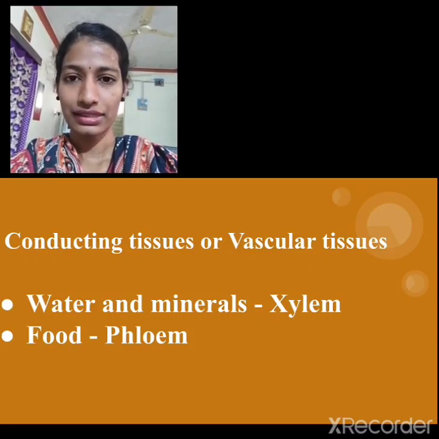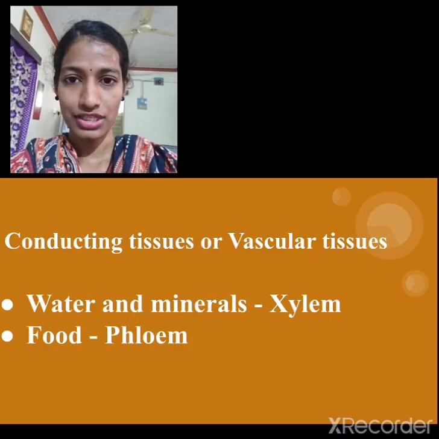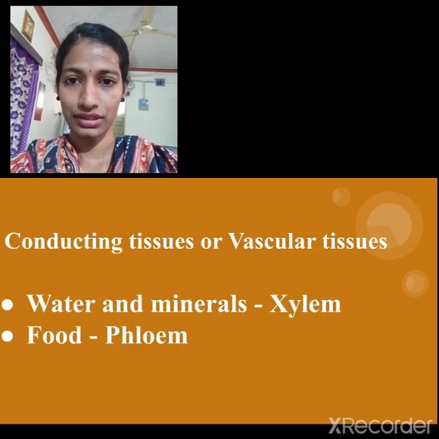And the second tissue helps in the transportation of the food materials, which is prepared by the leaf of the plant body, and it has to be circulated throughout the plant body by the conducting tissue called the phloem. And today in this class we shall study our new topic.